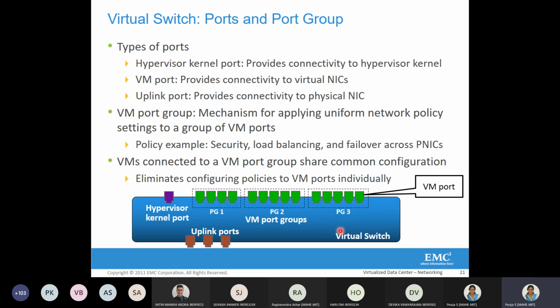As already discussed, the management software helps in easy reconfiguration of this VM port. So if we want to reconfigure this VM which is connected to port group 1 to port group 2, that configuration is also easy, because it can be done easily via management software. So this is all about the virtual switch, ports, and port groups.